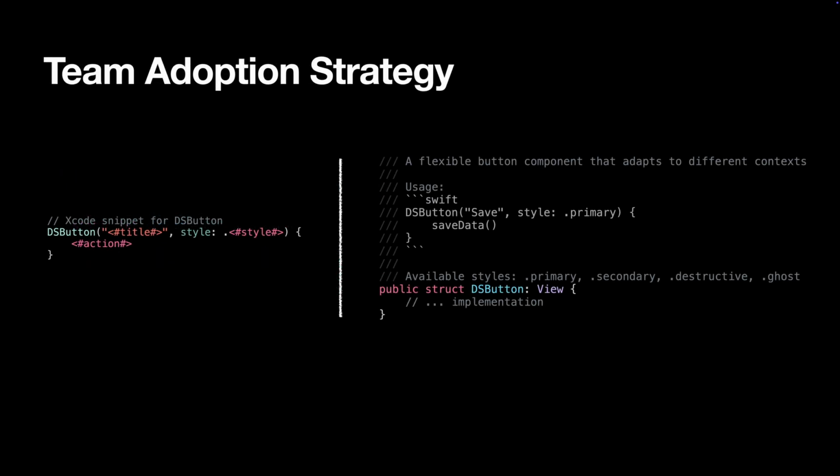Here's the reality. Even the best design system is useless if your team doesn't use it. Make adoption as easy as possible. Create Xcode code snippets for common patterns. Document with examples right in your code. Good documentation reduces friction. When developers can see how to use a component right in their IDE, they are more likely to use it correctly.